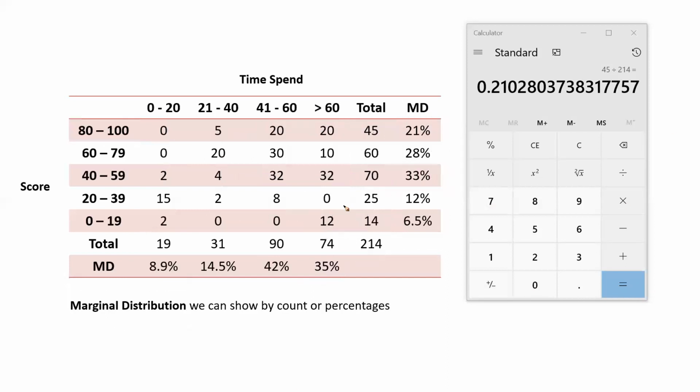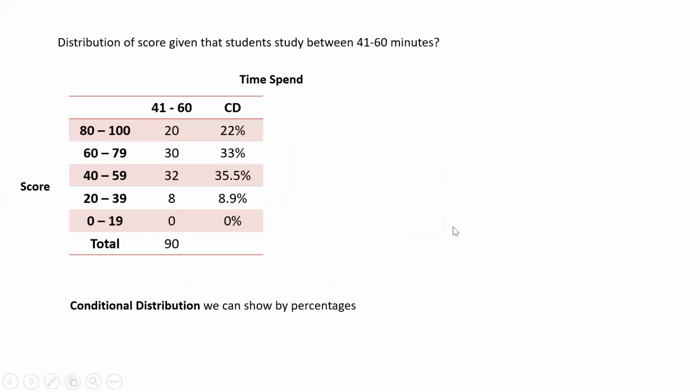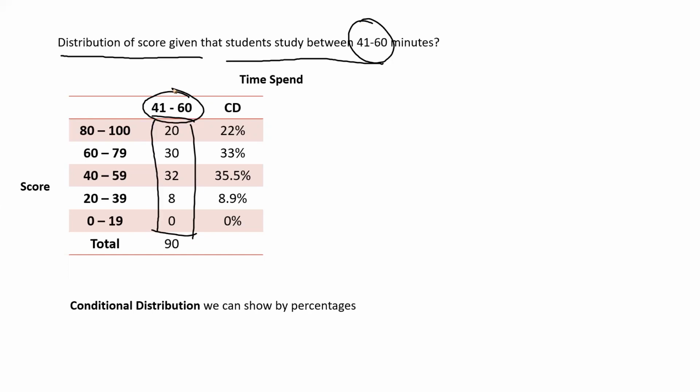Now there is one more concept of conditional distribution. Now based on any condition, I want to find the percentages. For example, here there is a condition: distribution of a score given that the students study only 41 to 60 hours. So these are the students who are studying 41 to 60 hours.